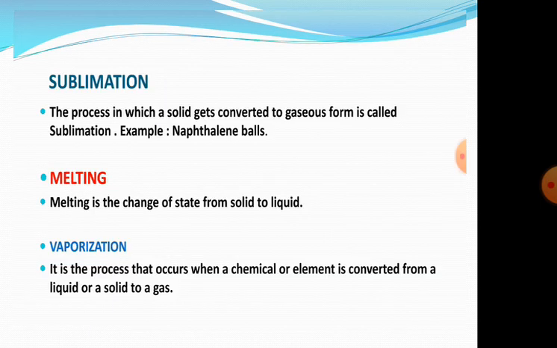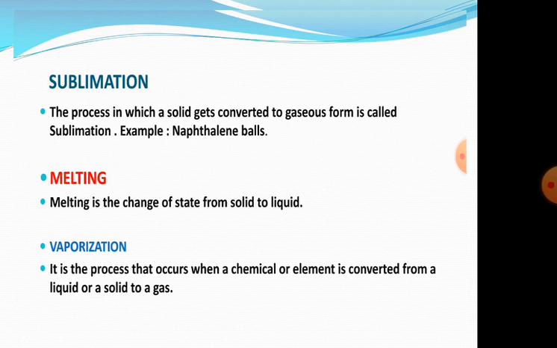Sublimation. What is sublimation? It is the process in which solid gets converted to gaseous form. Now you have seen naphthalene balls. Where are naphthalene balls used? They are used in our cupboards to keep the clothes safe, so that no insects enter there. You have noticed that these naphthalene balls become smaller in size. Why do they become smaller? Because they get converted to gaseous form.